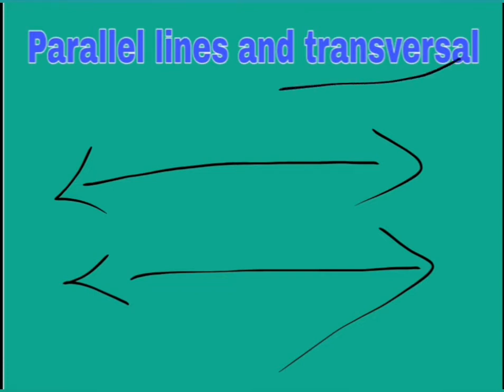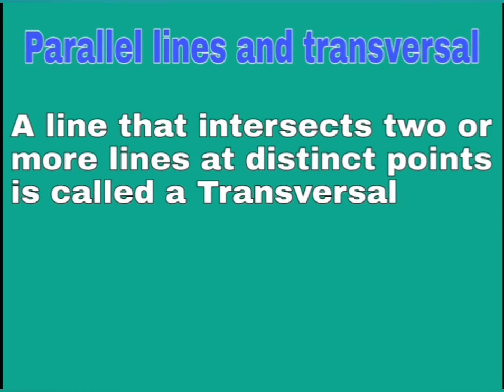Then what is a transversal? Let us discuss that. Your second exercise is based on these parallel lines and transversal properties. Transversal means a line that intersects two or more lines at distinct points. So that is called a transversal.